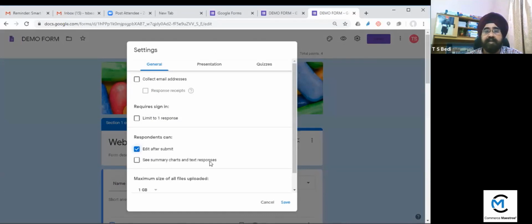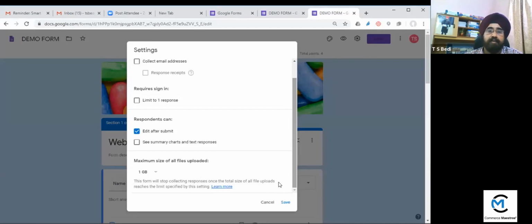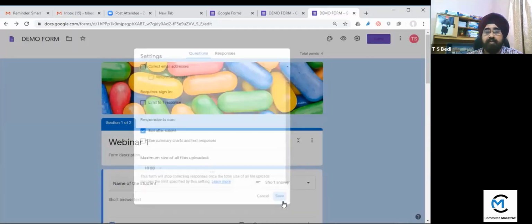See summary charts and text responses: if you want, you can allow it. Maximum size of files uploaded is 1 GB by default. You have to increase it if you are getting many images. According to your class size, you have to select these options: 1 GB, 10 GB, or 100 GB. So I take 10 GB. Let's see.